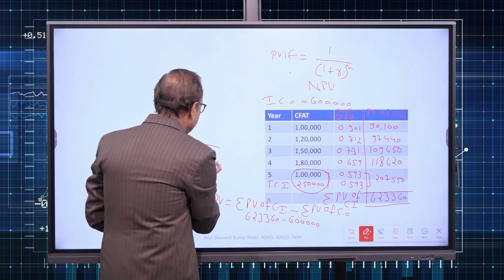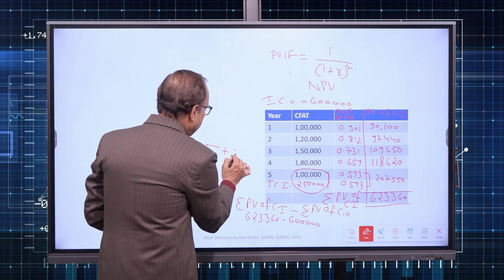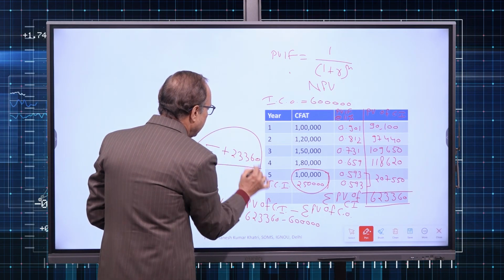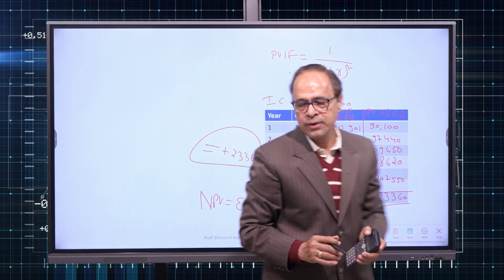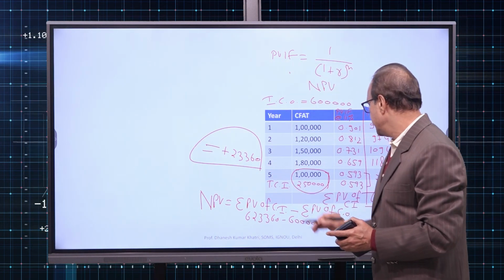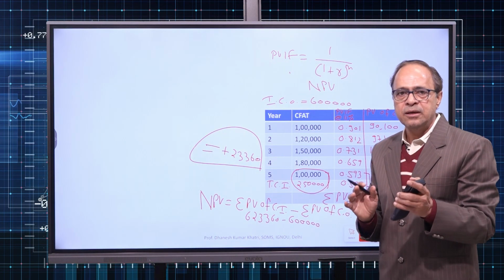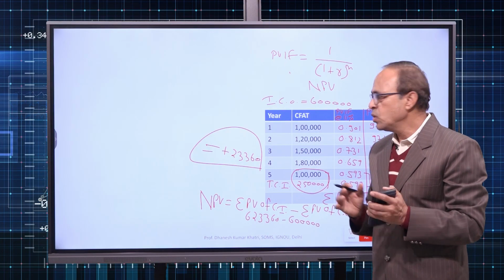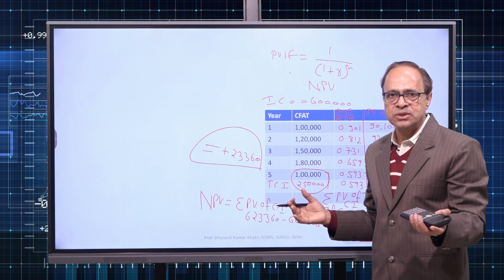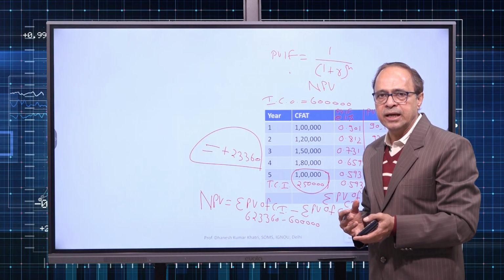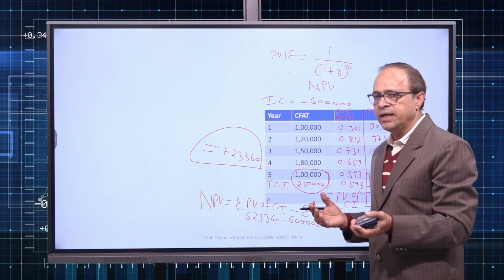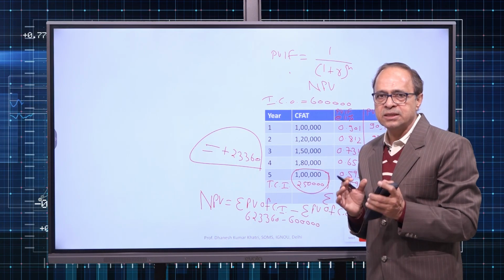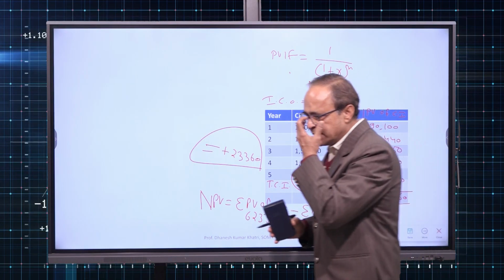We get a positive value, 23,360. Since NPV at 11% is positive, we recommend the project is acceptable as per NPV criteria. No cutoff rate is given, and rather it is not required in NPV. That cutoff is required in the IRR method. So as per NPV method, project is acceptable. So we have applied the second method.